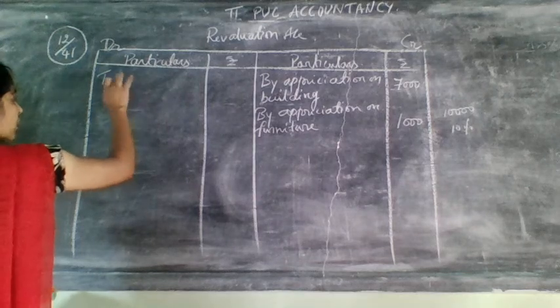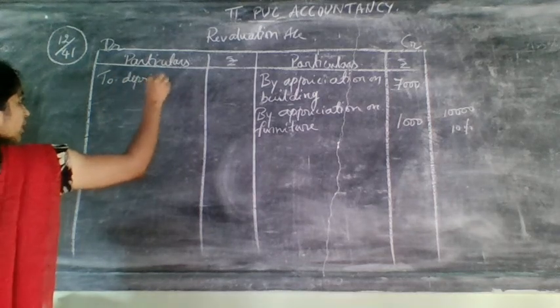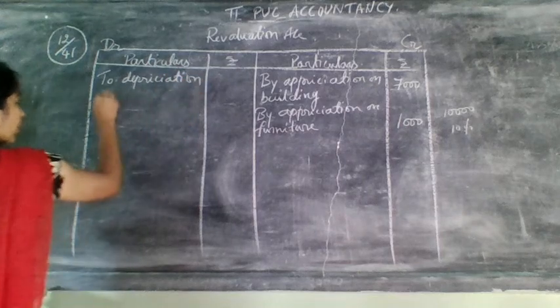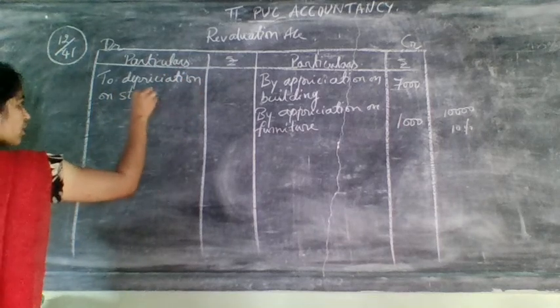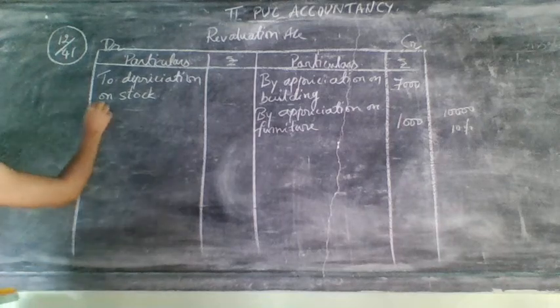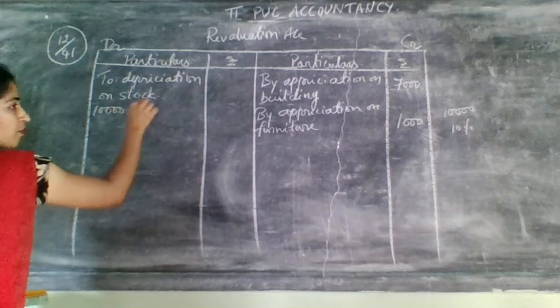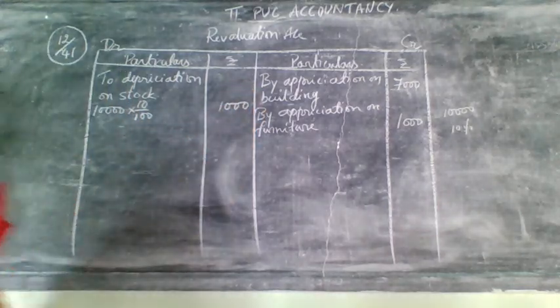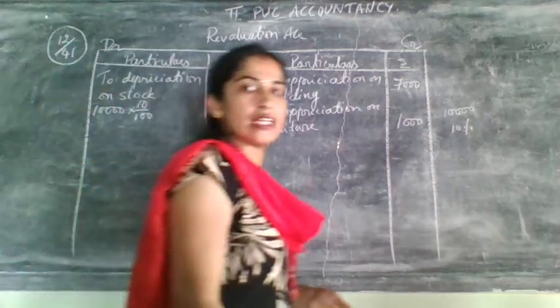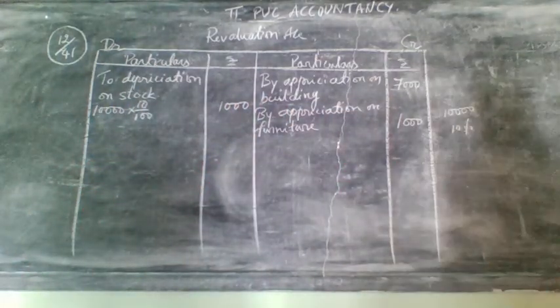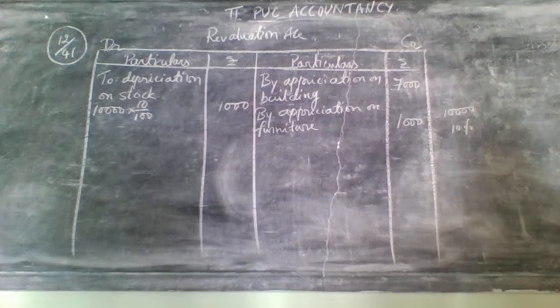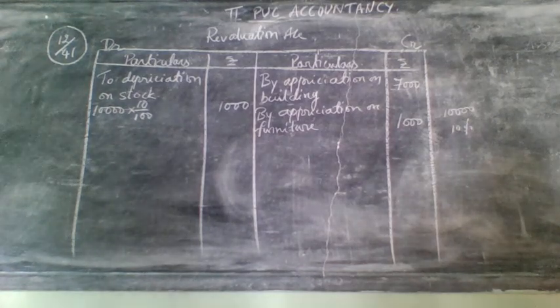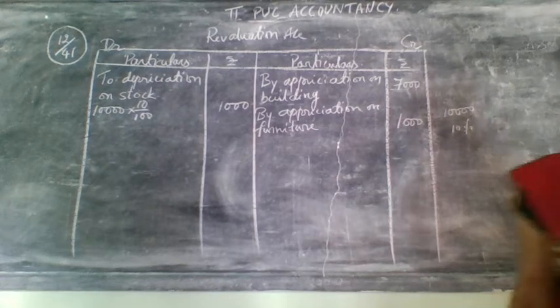So write here to depreciation on stock. The value of stock in the old balance sheet was 10,000. For this, 10% will come to 1,000. In the same adjustment, they have given one more thing. That is, there is an outstanding printing bill for rupees 400. Direct amount.